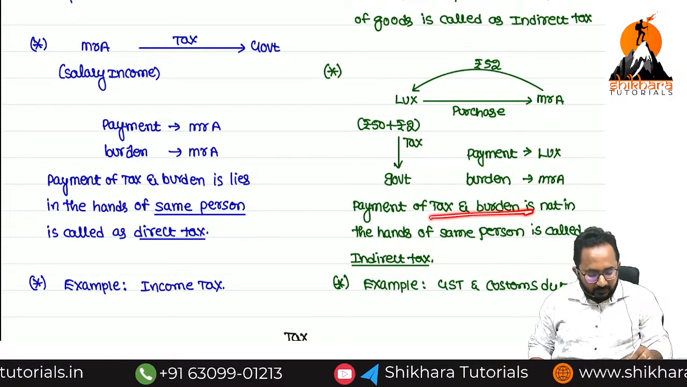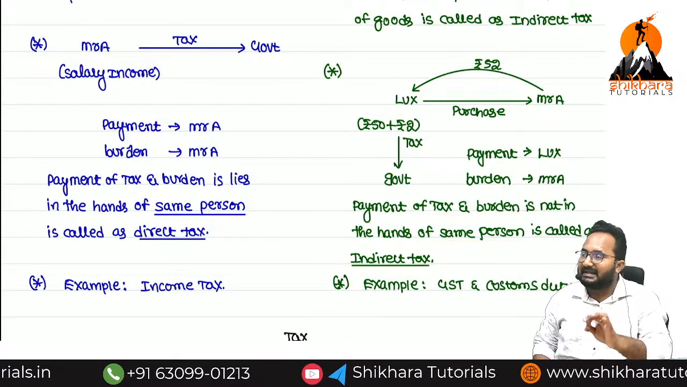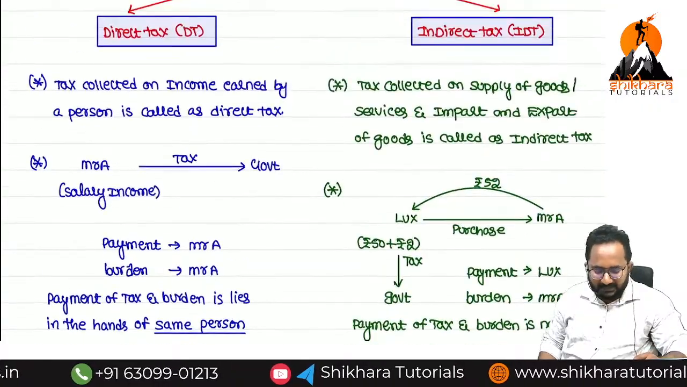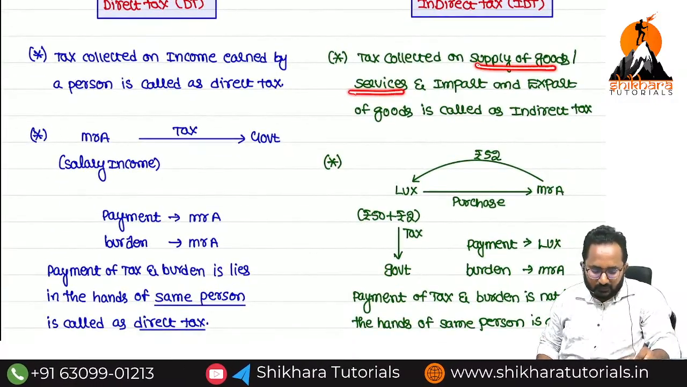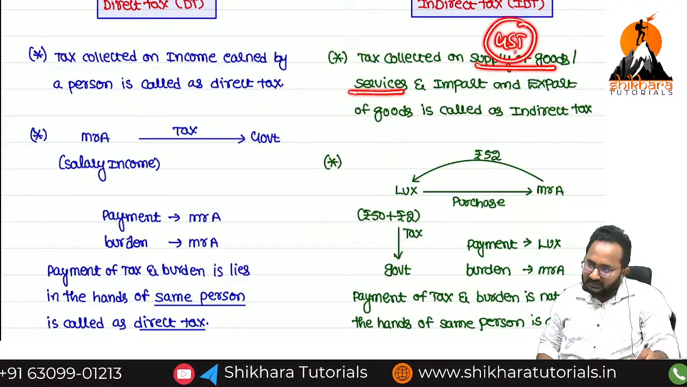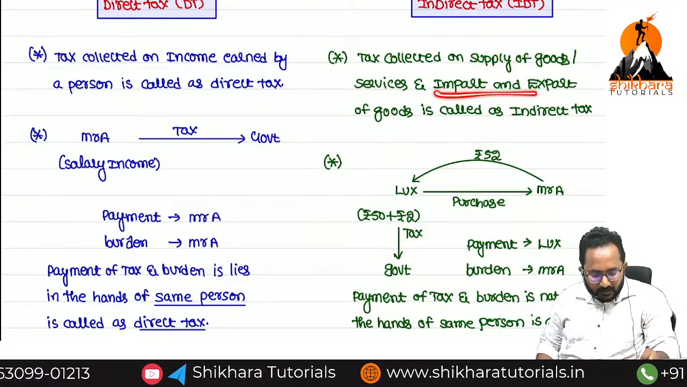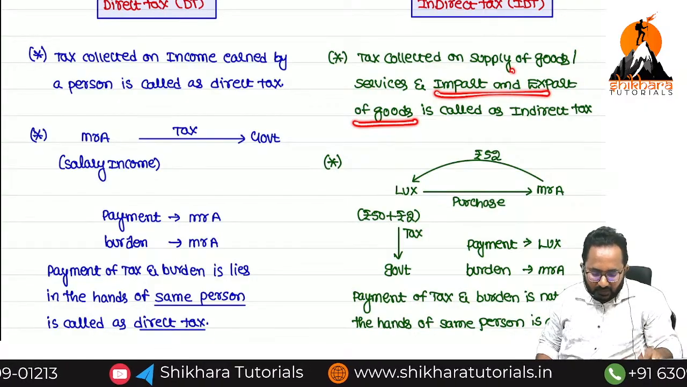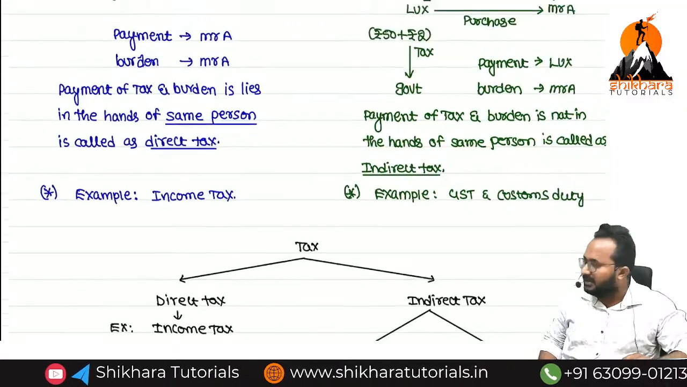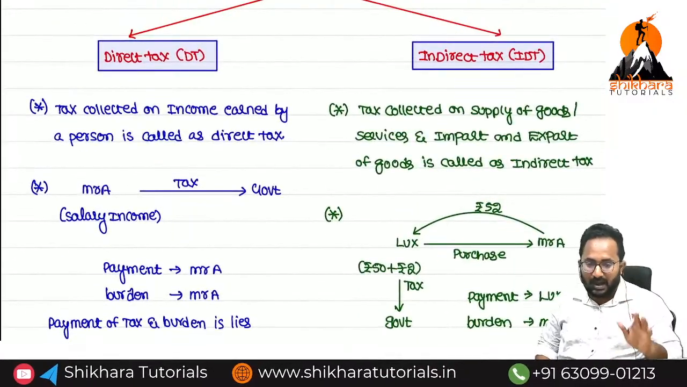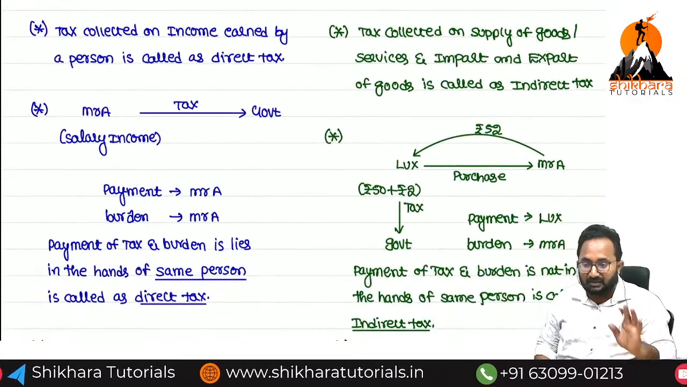Now this type of taxes is called as what? Indirect taxes. Some examples of indirect taxes, what are they? GST, on supply of goods and services we can collect the goods and service tax. And import and export related, what is the duty? Customs duty. These two are examples of what? Indirect taxes.